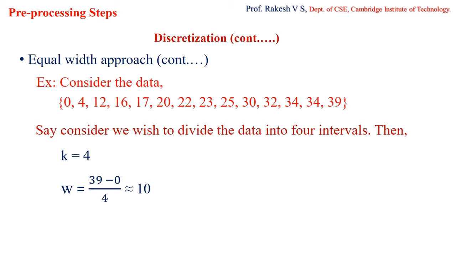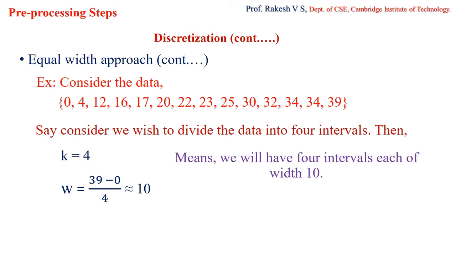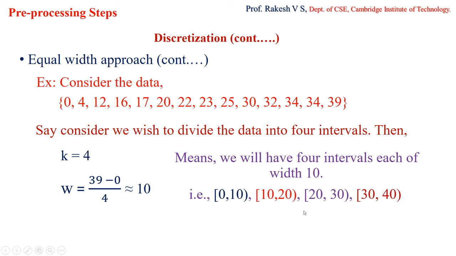When I say the width is 10, it means that we will be having 4 intervals, and each interval will have a width of 10. Based on that I have to divide it into 4 intervals, since I have numbers from 0 to 40. Let us do it like this. We have 4 intervals, starting from 0 till 10, not including 10, then from 10 to 20, and so on. So these are the 4 intervals that we have considered: 0 to 10, where 0 is included and 10 is not included; 10 to 20, where 10 is included and 20 is not included; 20 to 30, with 20 included and 30 not included.